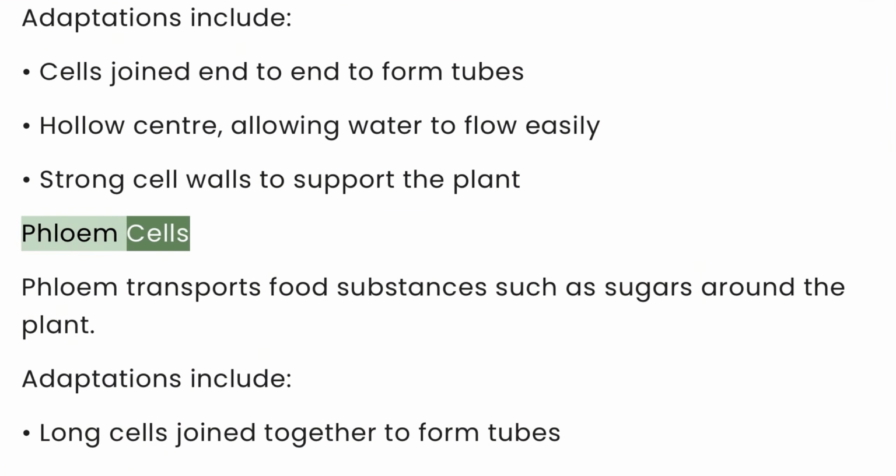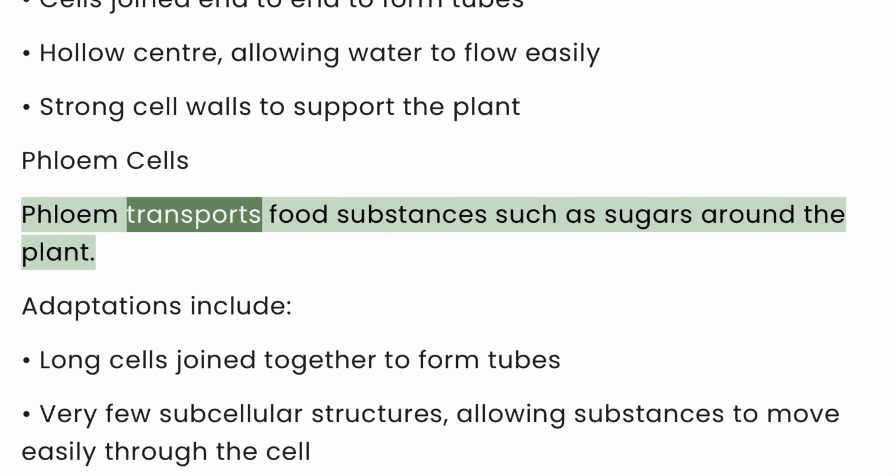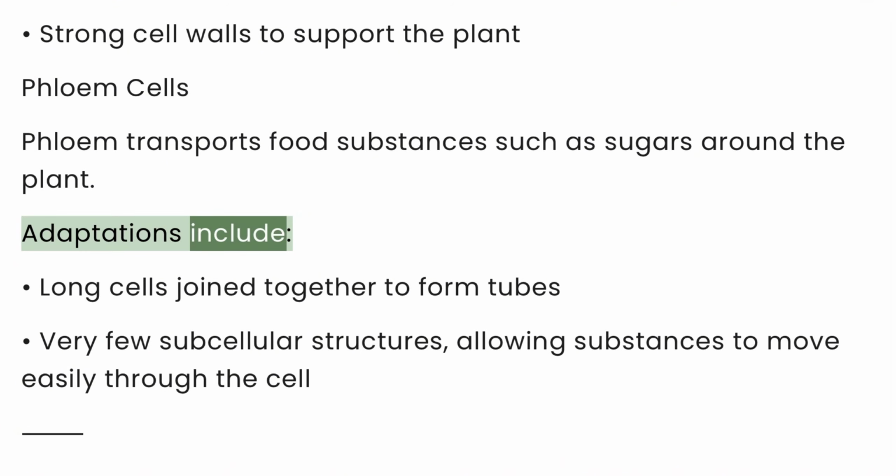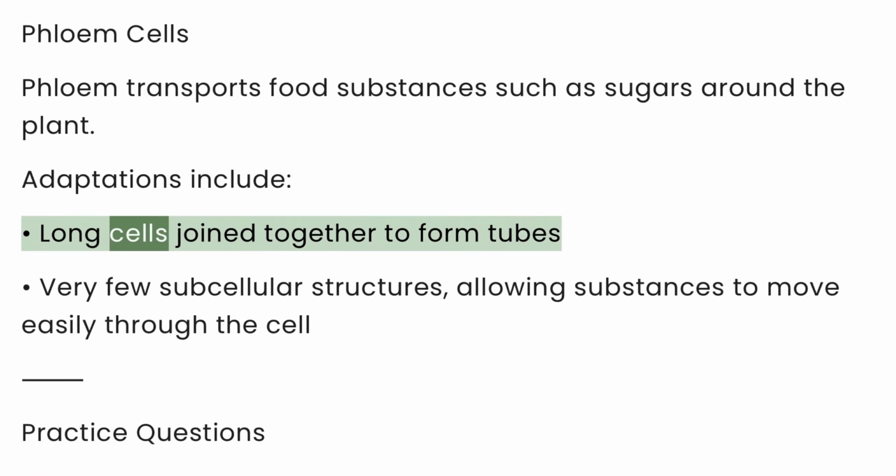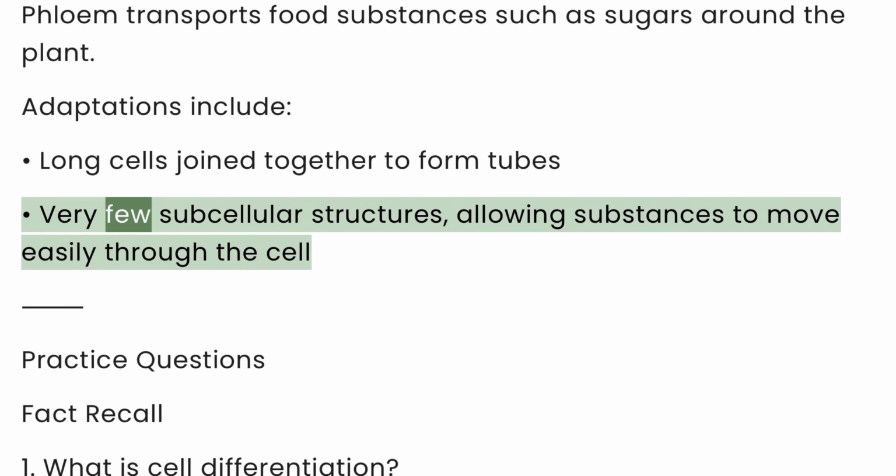Phloem cells. Phloem transports food substances such as sugars around the plant. Adaptations include long cells joined together to form tubes. Very few subcellular structures, allowing substances to move easily through the cell.